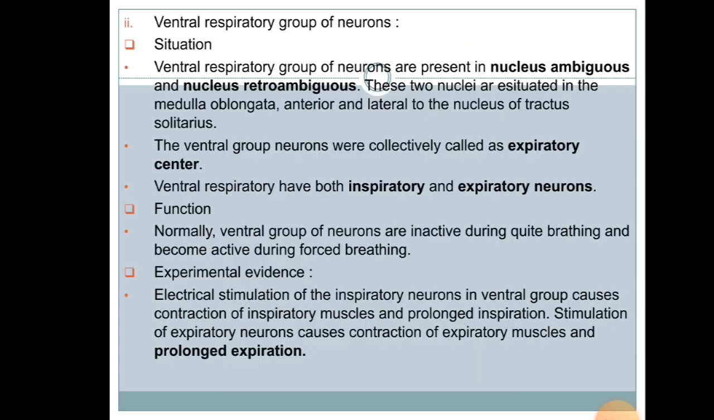Now next we have the ventral respiratory group of neurons. These are present in the nucleus ambiguus and nucleus retroambiguus. These are situated in the medulla oblongata, anterior and lateral to the nucleus tractus solitarius. These are collectively called the expiratory center. The ventral respiratory group has both inspiratory and expiratory neurons. The ventral group of neurons are inactive during quiet breathing and become active during forced breathing.